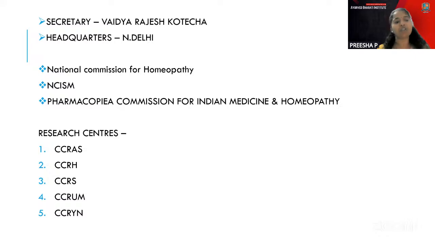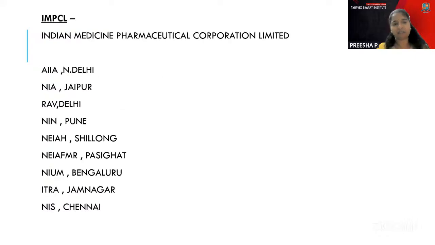And there are research organizations. The very famous one is the Central Council for Research in Ayurvedic Sciences, or CCRAS. CCRAS advertisements you are always seeing, CCRAS research activities you are seeing. So here are CCRAS and CCRH. CCRH is for homeopathy and CCRS for Siddha.